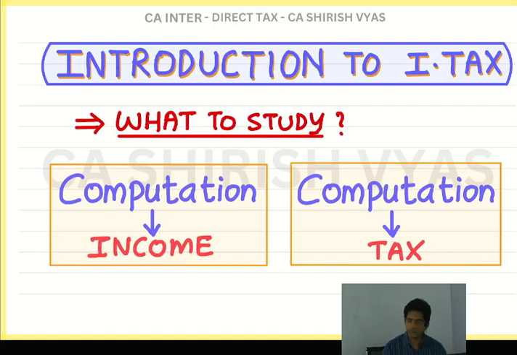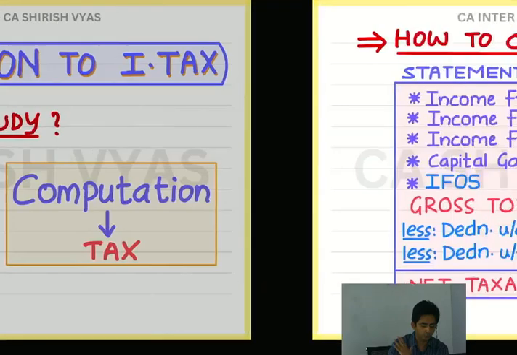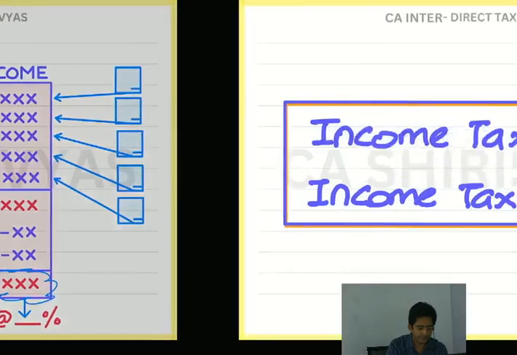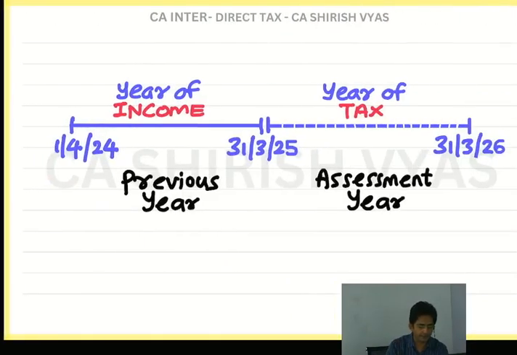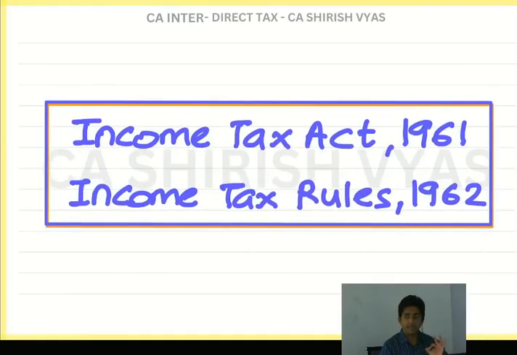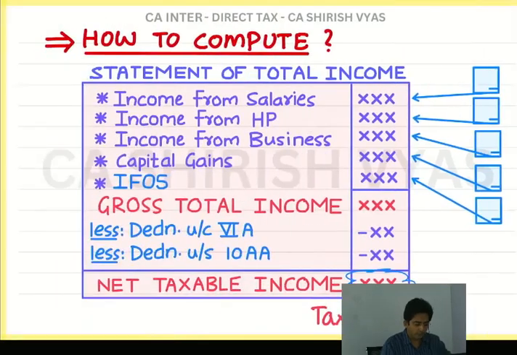So in the introduction, I explained this thing. Then look at the slides. Then I gave the synopsis of how to compute the income. And then our law. And then the concept of previous year and the assessment year. Now, the first chapter will start. From this overview of the whole subject, tell me, which topic do I look like I am going to start now? Yes, obviously a student will think that sir will now start income from salary, but no.